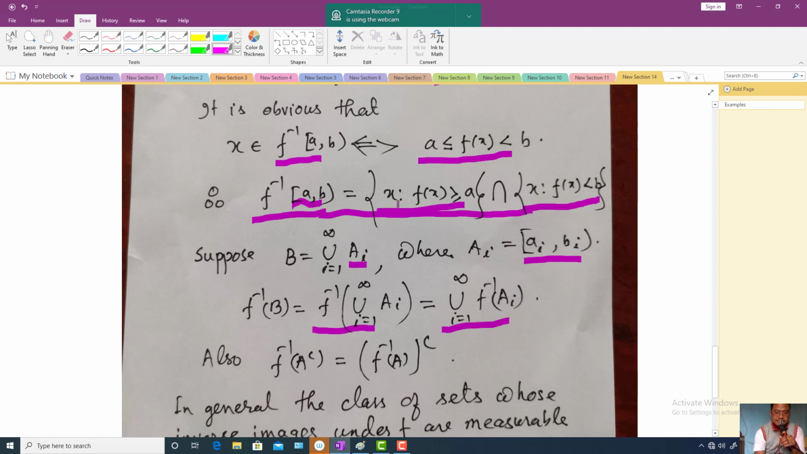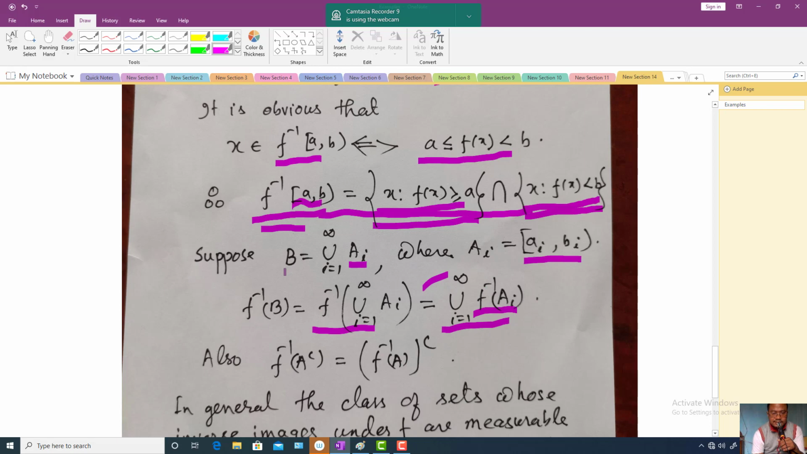Its inverse image is what? Since the function is measurable, its inverse image is equal to the intersection of two measurable sets, this one and this one. This is measurable because function f is measurable. This is also measurable because function f is measurable. So their intersection is a measurable set. That means the inverse image of an interval of such type is measurable. Okay, so that means these sets are measurable. Inverse images of A_i are measurable. So this is a countable union of measurable sets.